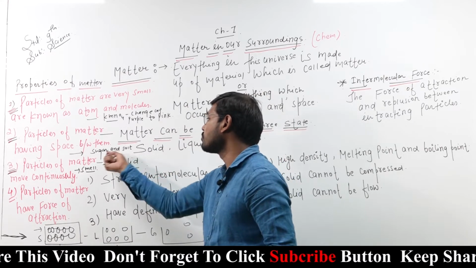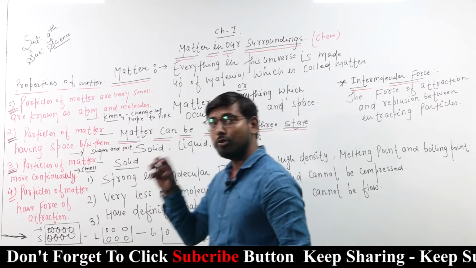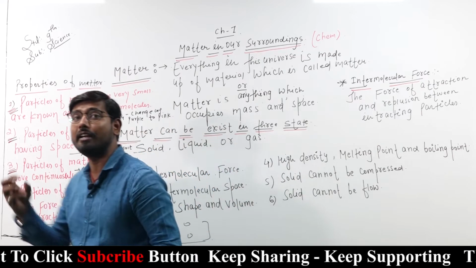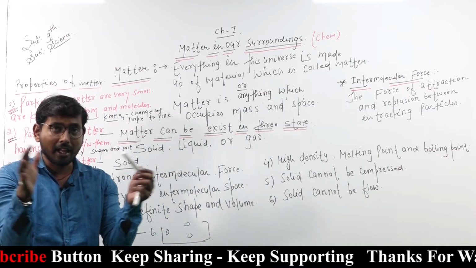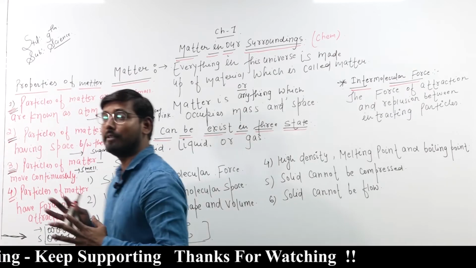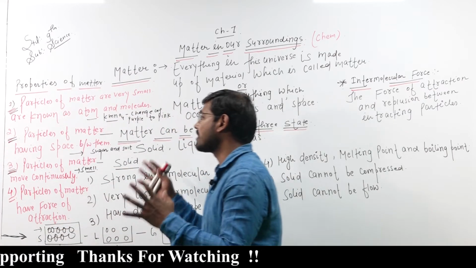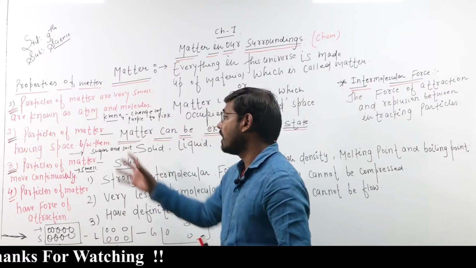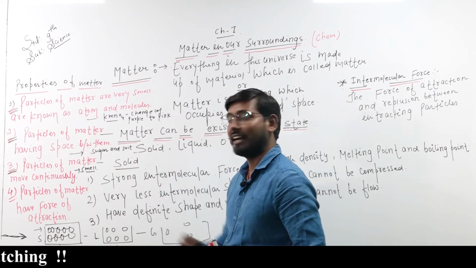Sugar is fully dissolved in the water because there is a space between the particles in water. That's why it is completely dissolved. That is the second property.